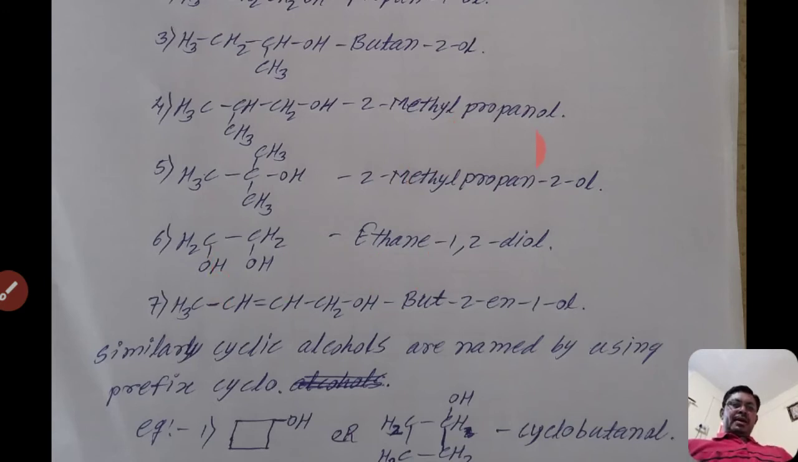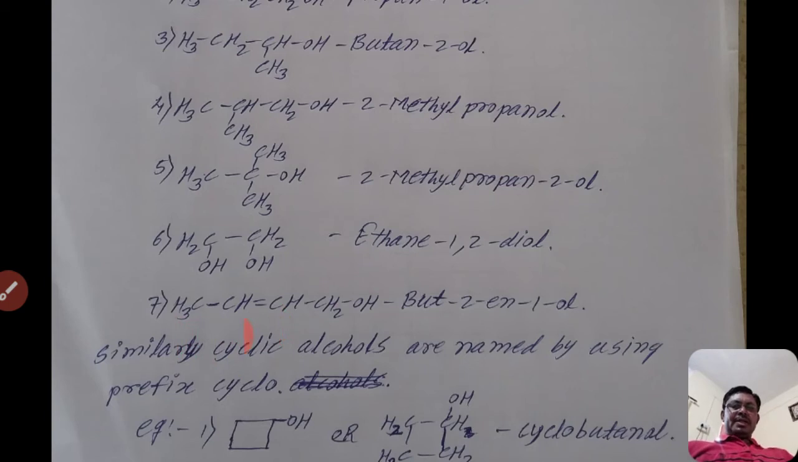If we write the E here, as in propene, that means it is considered as a polyhydric compound. If E remains, that indicates it is a polyhydric compound, that is ethane at positions 1 and 2. How many hydroxyl groups? There are 2 hydroxyl groups, so it is di and OL, that is ethane-1,2-diol, the name of that polyhydric compound.